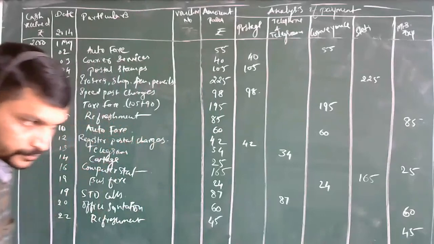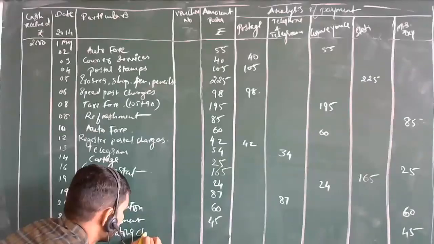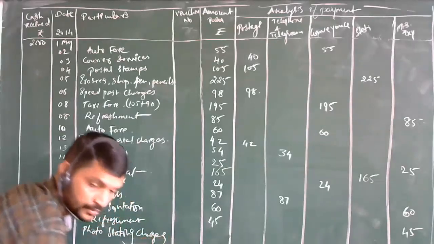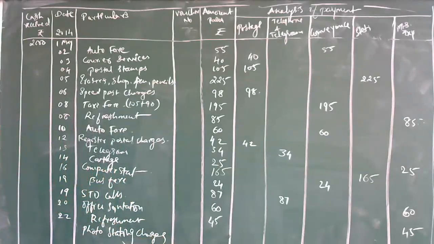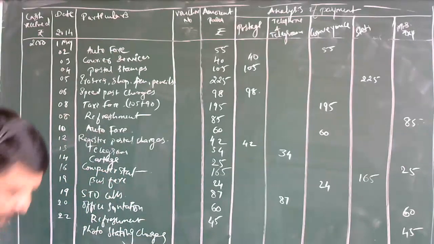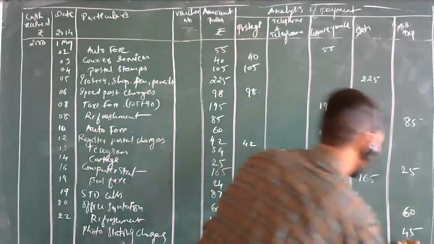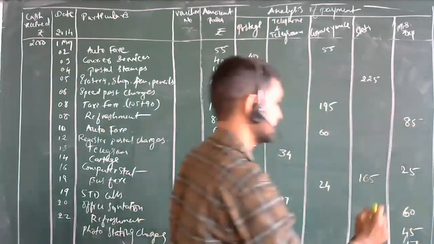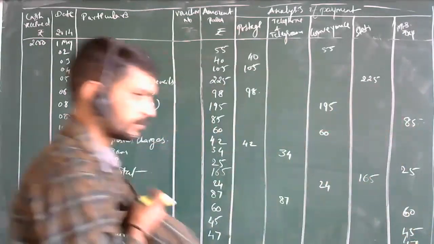Next, photo stating charges. Under which will it be coming? How much rupees is it? Sir, 47. 47 means obviously this we are not having. 47 will be miscellaneous only. Miscellaneous, sir, it is 47.